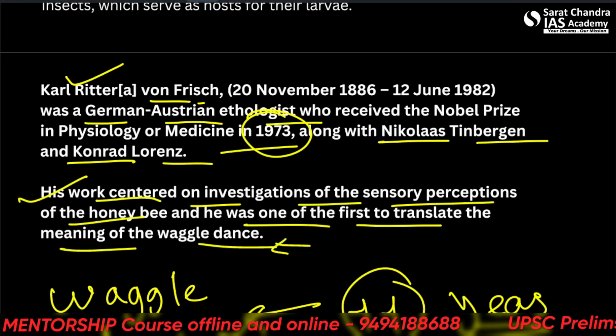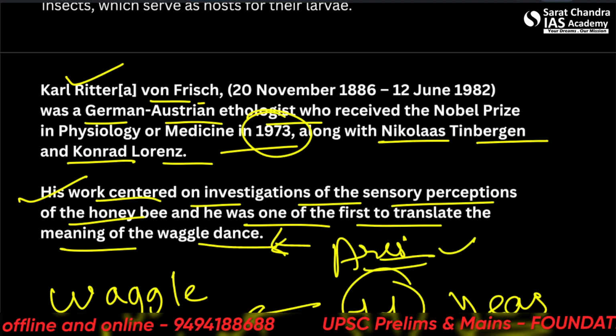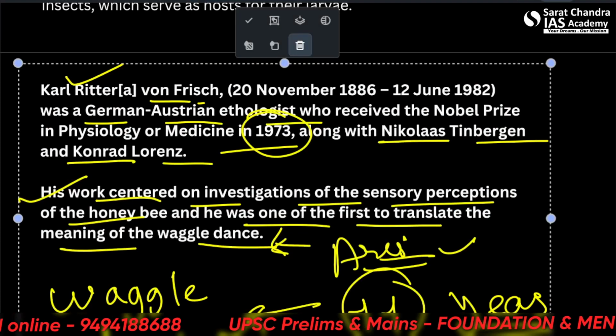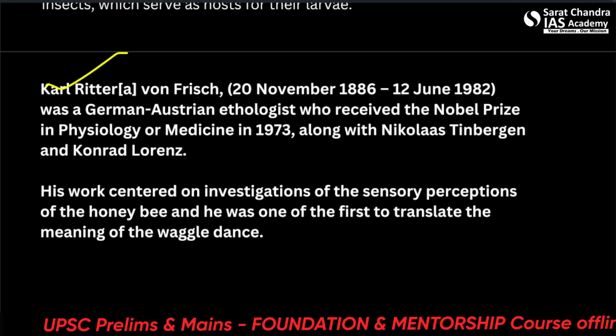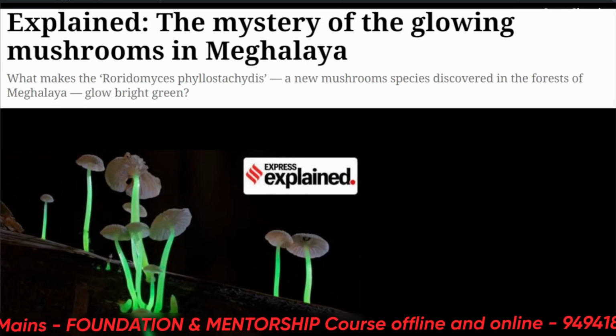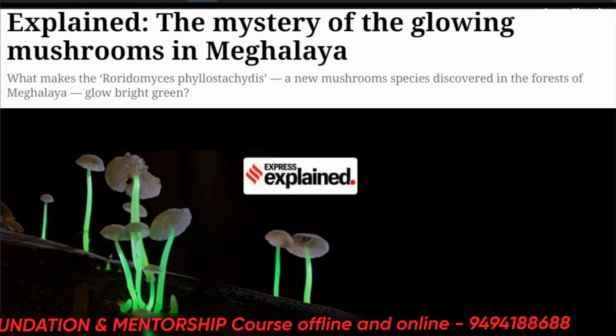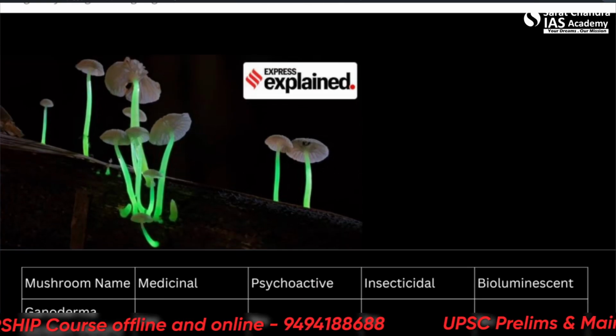The waggle dance was first observed by Aristotle, which goes back to 400 BC. But when we talk about the waggle dance, Karl von Frisch is the person we should refer to. He also won a Nobel Prize for this. The Indian Express, in the next question, told us about the glowing mushrooms in Meghalaya. This we'll cover in the source tracing, so let's not hop on to this now.